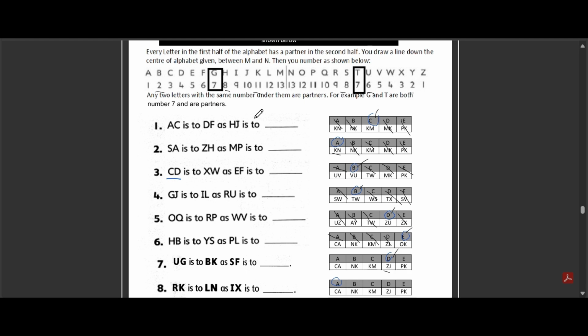Explanation. Let's try using mirror partners again. U is the 21st letter and its mirror is F. G is the 7th letter and its mirror is T.